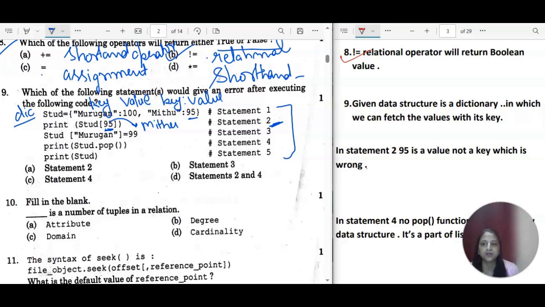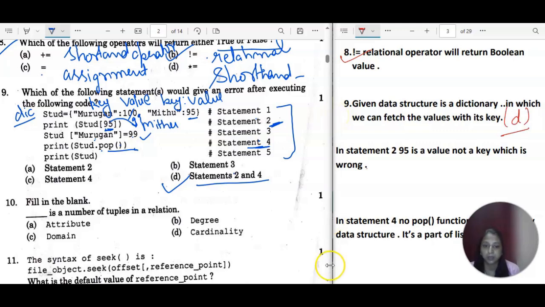Then we have Murugan is equal to 99, on a mutable data type, the dictionary. Mutable means it will allow you to change the value at a particular position. That position is the key only, and Murugan is a key. So by this statement, it will replace this 100 with 99. So now it will be 99. Next to that, if we are trying to delete the last element, that is also not possible, because this is an unordered collection. The pop function is a part of list, not a part of dictionary. So this 4th statement is also wrong. Okay, so 2 of the statements are wrong, statements 2 and 4. So the correct answer for this 9th question is option D.